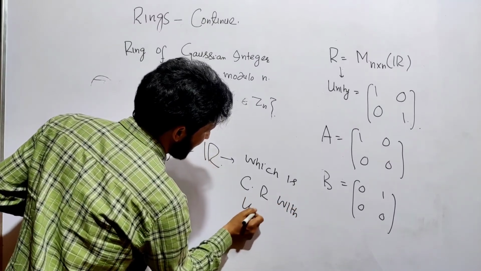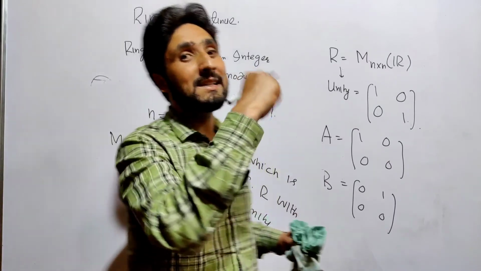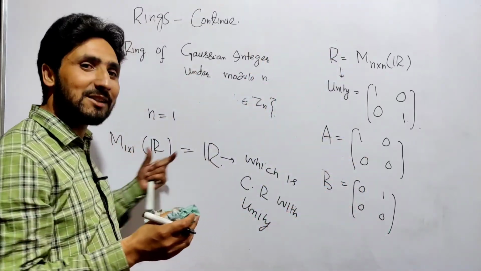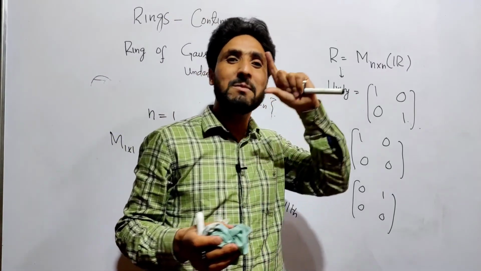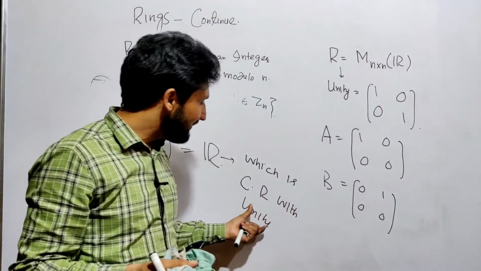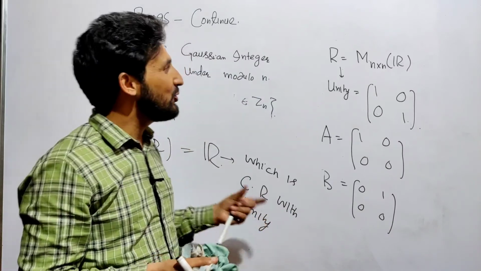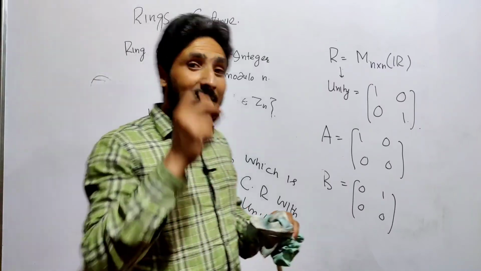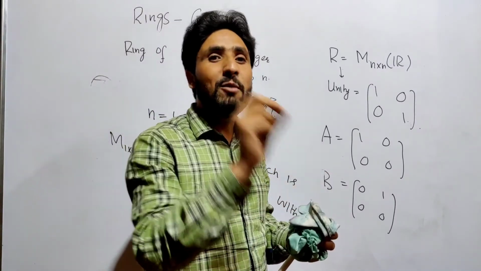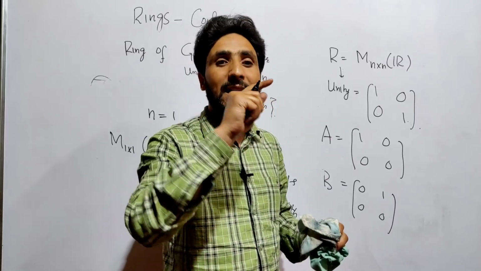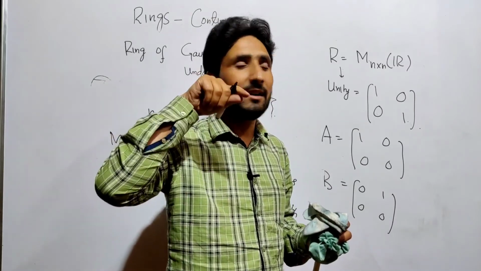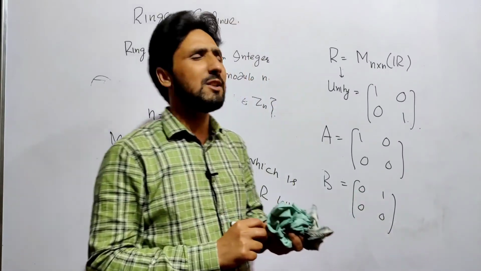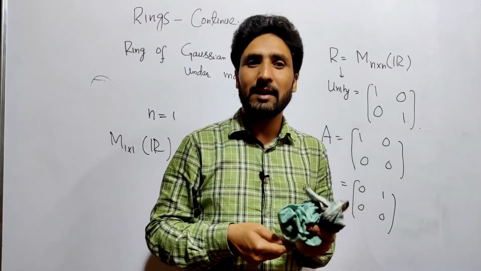यहां पर बिल्कुल जहां पर उसमें हमने बात की है Zn में for n equal to 1, यहां पर भी हमने बात की Mn×n for n equal to 1. उसमें भी फेल हुआ था, यहां पर भी फेल हुआ है, which is with unity. So you can see that Mn×n over R for n equal to 1 is a commutative ring with unity. For n greater or equal to 2 is only a ring with unity but not commutative. These were some beautiful examples about rings.